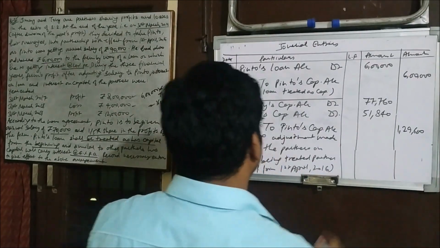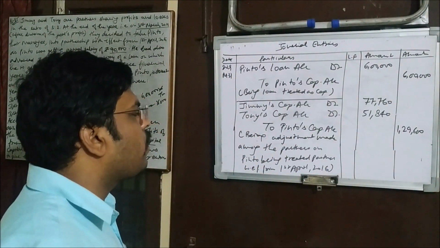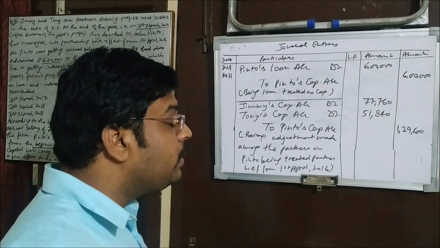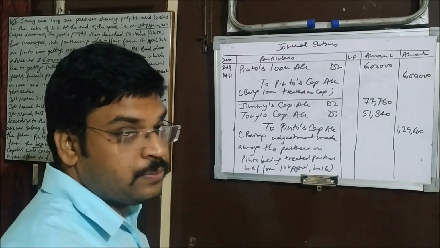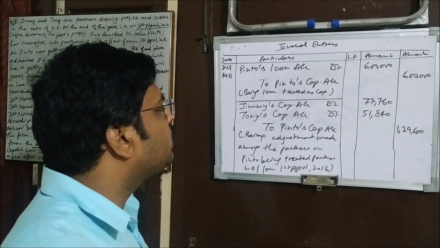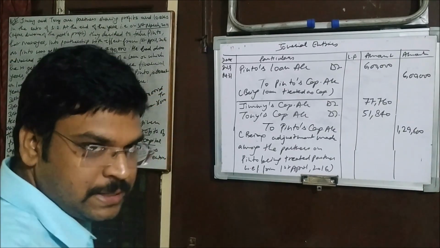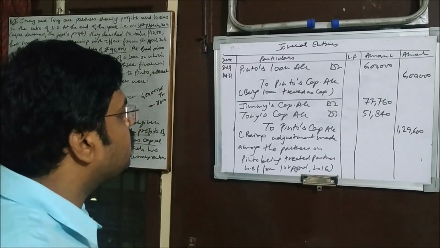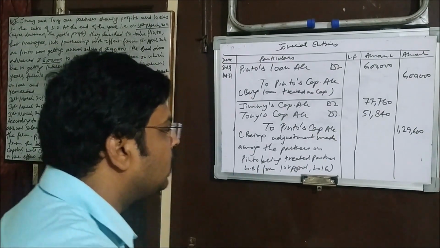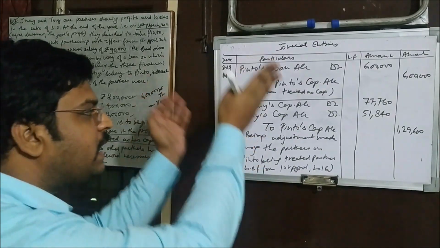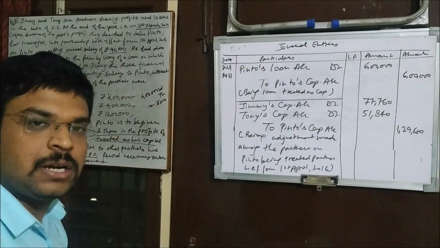Alright, okay, now you can ask the question why entries related to Pinto's salary and Pinto's interest on capital as a partner are not there. Why are these not there? Because accounting has already taken place. He has become the partner with retrospective effect, so only the effect has to be adjusted. Now from the next year all the entries will be there and he has become the partner now.